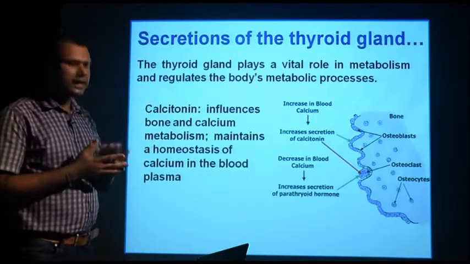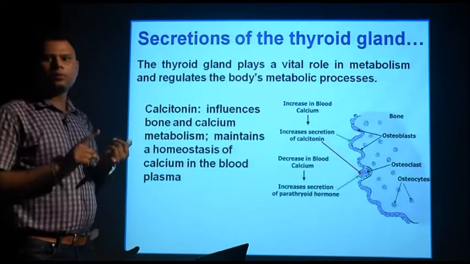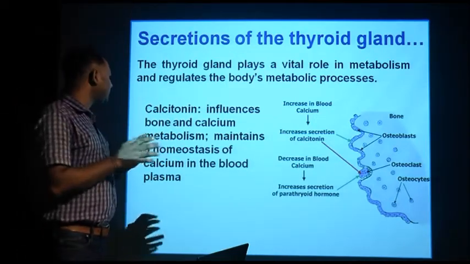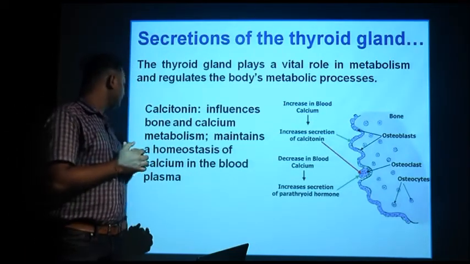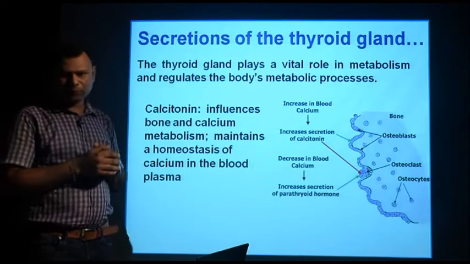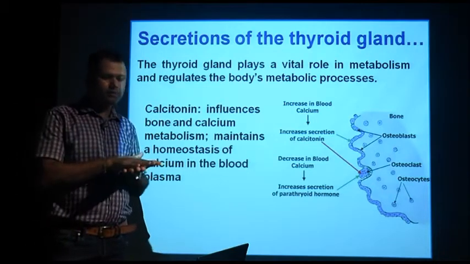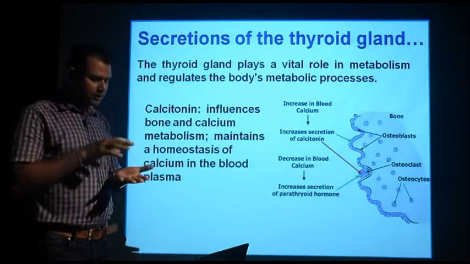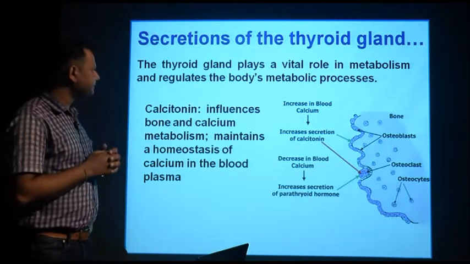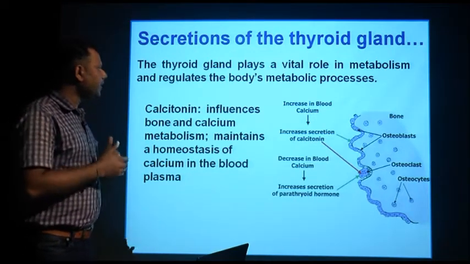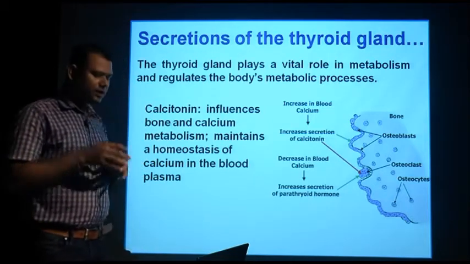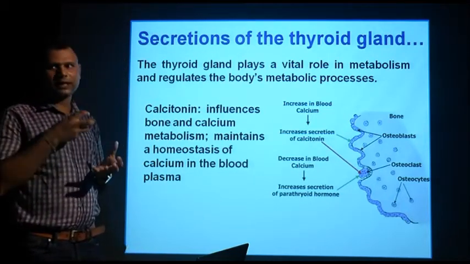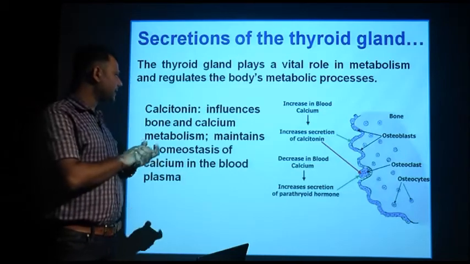First one is calcitonin. It influences bone and calcium metabolism, and maintains homeostasis of calcium in the blood plasma. Homeostasis means it maintains the balance. That means once the calcium level increases, the secretion of calcitonin also increases, which causes the reabsorption of the calcium and decreases the blood calcium level.